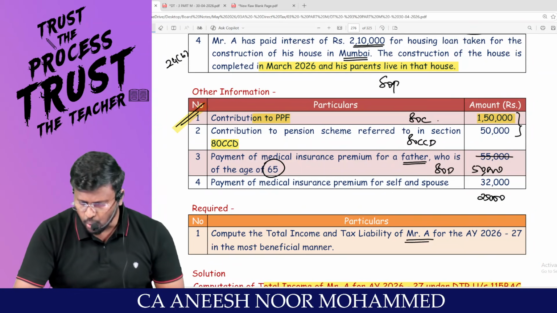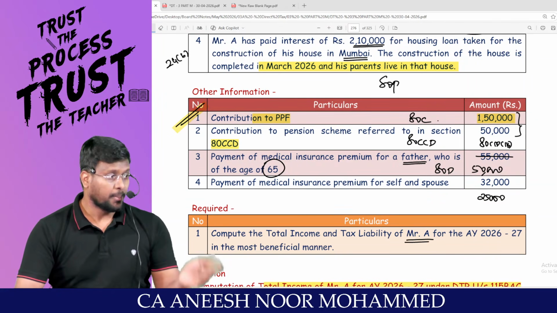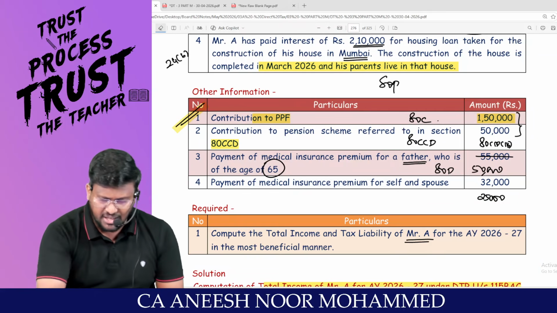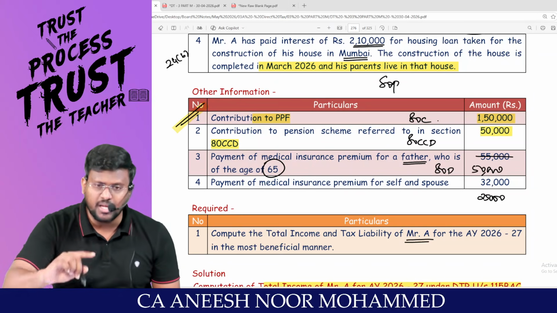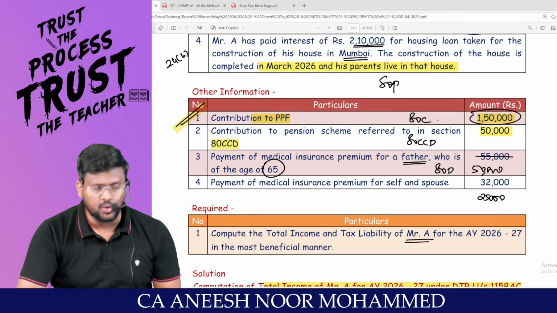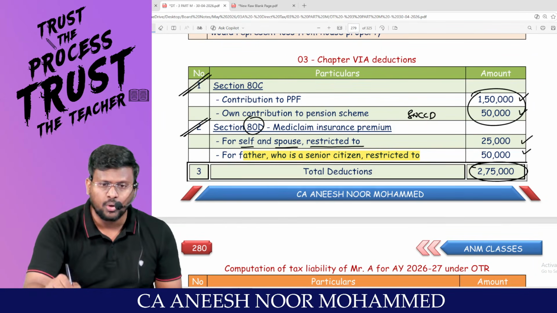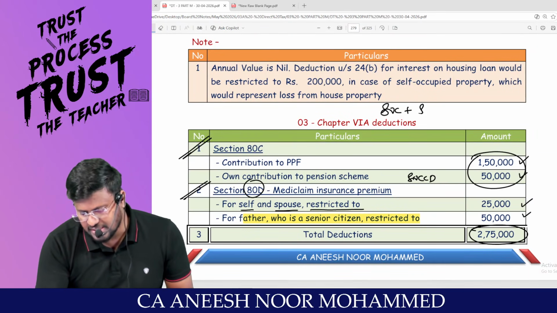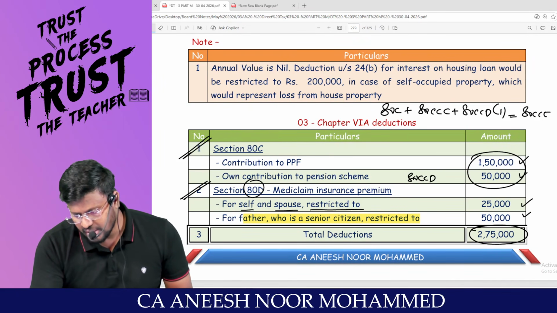What is the problem? Sir, out of this 50,000, you can claim it as 80CCD subsection 1B. No problem at all, because the employee's contribution itself over and above 10% can be claimed as deduction under 80CCD subsection 1B. So this 50,000 you are claiming under 1B and this 1,50,000 you are claiming under 80C. Any problem? No, sir. That is why they have not restricted it to 1,50,000 rupees. Because our mathematical formula is 80C plus 80CCC plus 80CCD subsection 1 is equal to 80CCE. That is equal to 1,50,000.